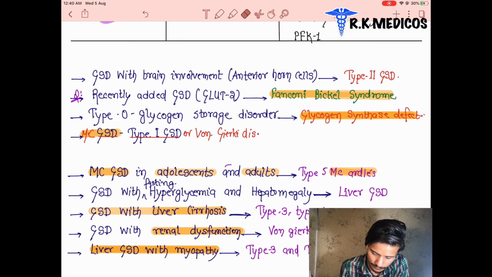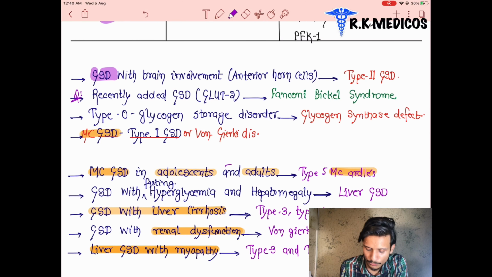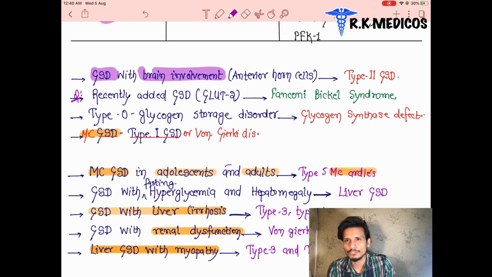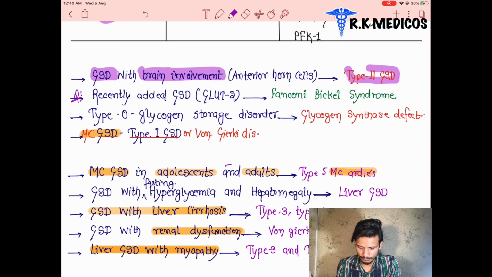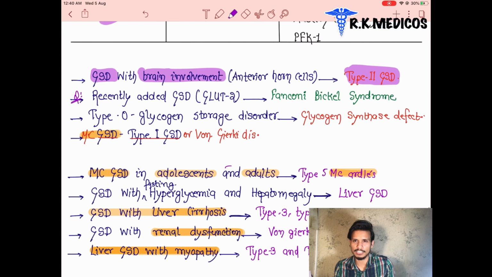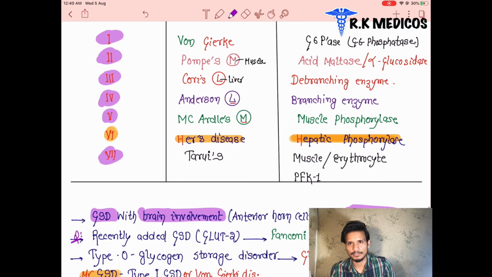We can see here the glycogen storage disorders with brain involvement. Which one of the following glycogen storage disorders is associated with involvement of the anterior horn cells? Anterior horn cells are basically in our spinal cord or the brain. We can see there is type 2, which from the above is Pompe disease, in which there is brain involvement. So the glycogen storage disorder associated with anterior horn cell involvement is type 2.